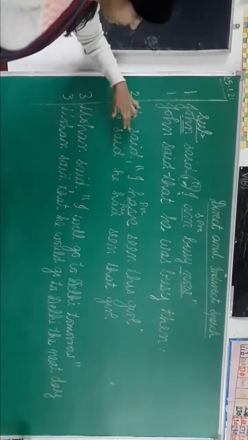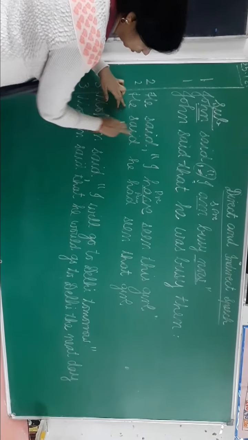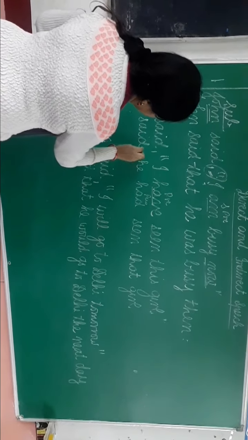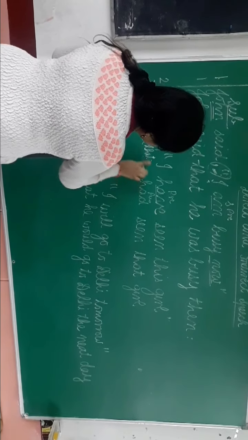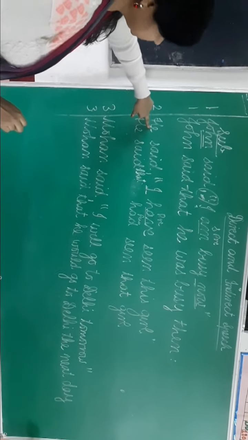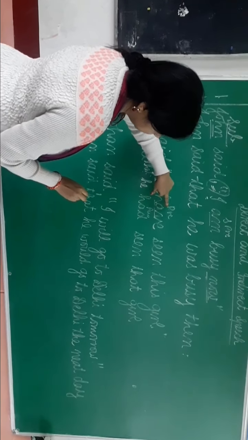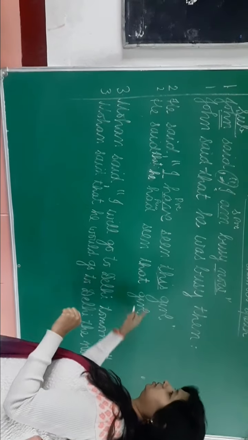Now see the next one. He said, I have seen this girl. Now how will you change? He said, same you will copy, because the reporting verb is in past tense. After that, he said that, conjunction that. Now you can see the pronoun. This one is a pronoun, first person pronoun. So you have to do changes according to subject. He said that he. Have will change to had, present perfect to past perfect. Had seen. This will change into that girl. Now I think it is clear to you.